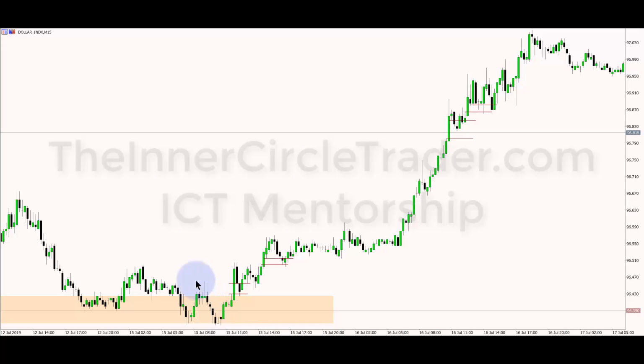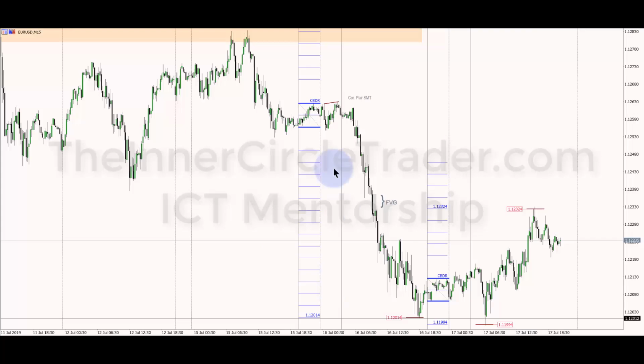So if we do get a structure break here, and a fair value gap, and we start seeing evidence of institutional order flow being bullish now for the dollar, we're going to take that information and segue right into the 16th for the euro. So here's the 16th on the euro.